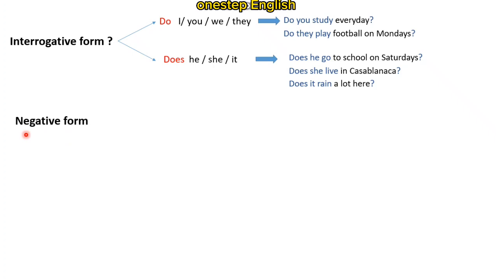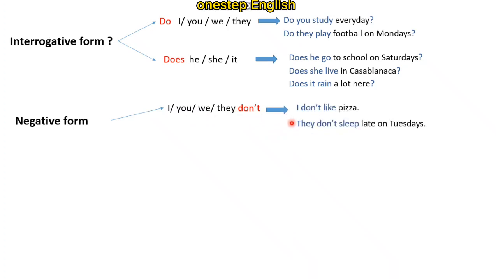Negative form. Two forms as well. I, you, we, they, we don't. Like the example, I don't like pizza. They don't sleep late on Tuesdays. And he, she, it with doesn't. So when we have he, she, it, it's doesn't in the negative form.